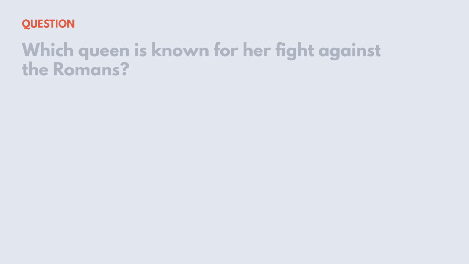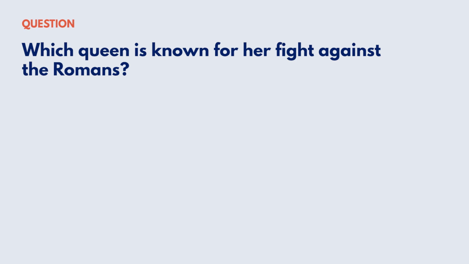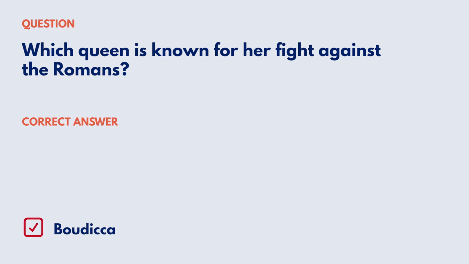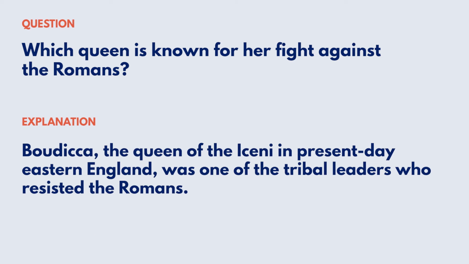Which queen is known for her fight against the Romans? Your options are Elizabeth, Victoria, Anne, Boudica. Correct answer, Boudica. Explanation: Boudica, the Queen of the Iceni in present-day eastern England, was one of the tribal leaders who resisted the Romans. Reference: Early Britain, the Romans.